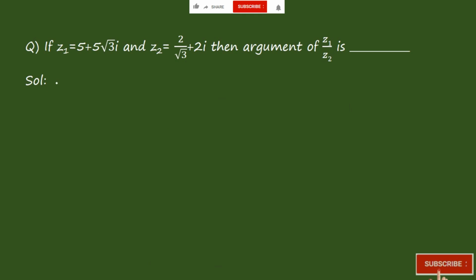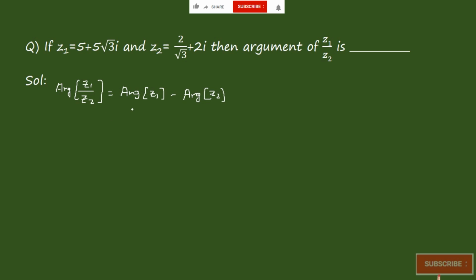Next question. The question is: if z1 is equal to 5 plus 5 root 3 i and z2 is equal to 2 by (root 3 plus 2i), then the argument of z1 by z2 is? Now they are asking for the argument of z1 by z2, which is equal to argument of z1 minus argument of z2, right?